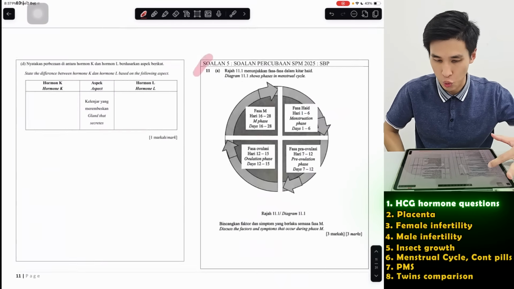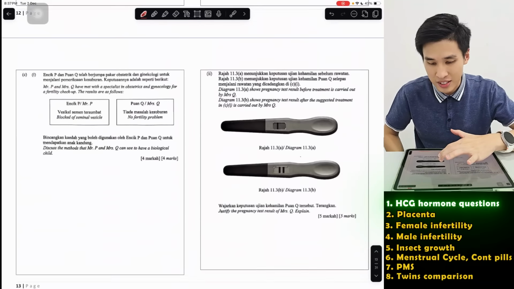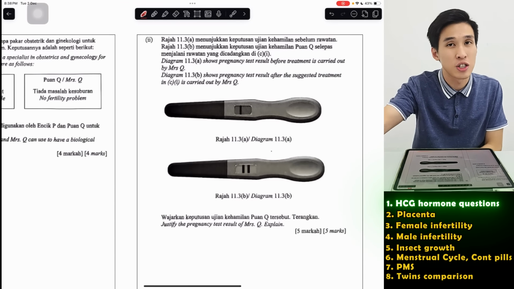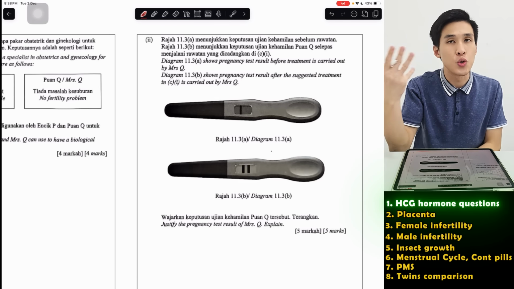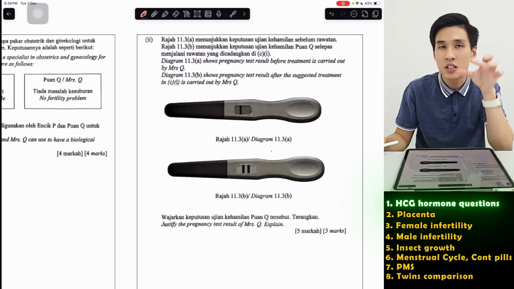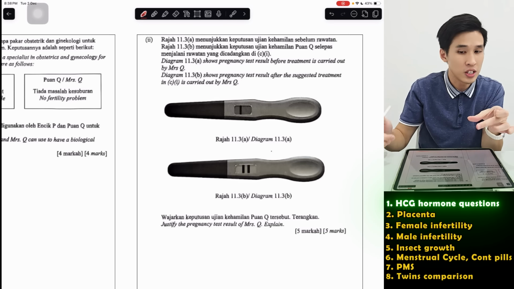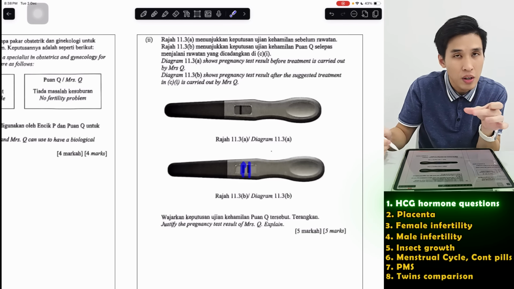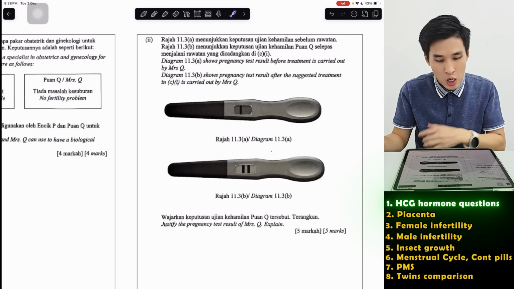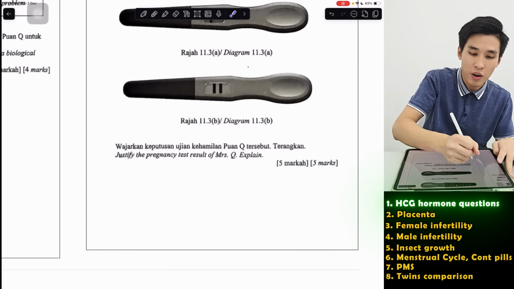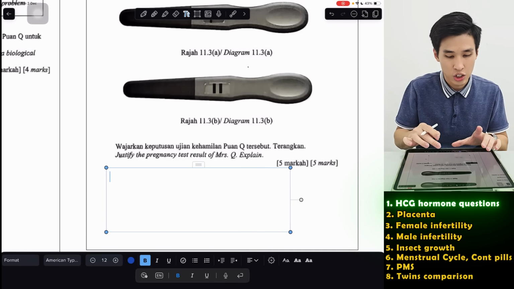Now, I'll skip to quite behind here. Yeah, this one, the pregnancy test one. So, by the way, a pregnancy test kit is to test the presence of HCG in the woman's urine. So, some of you already might know how to test whether a girl is pregnant. With this pregnancy test kit, the girl has to pee on it, and then you've got 2 lines like a COVID test, and that positive means she is pregnant. No? So they say justify the pregnancy test result for Mrs. Q. So you're going to justify what this test means. Got 2 lines means she is pregnant. No?